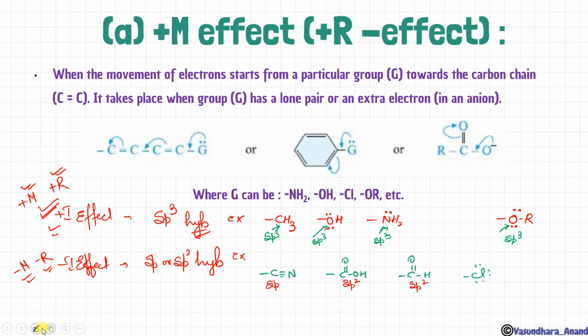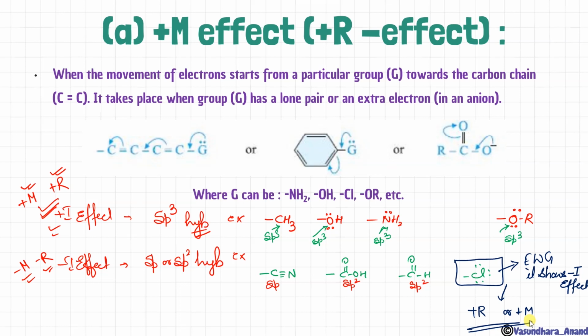Clear? Now the exception is chlorine. Chlorine is an electron withdrawing group because of its electronegativity, so according to that it should show minus I effect. Yes, it shows minus I effect. But whenever we talk about the R effect, it shows plus R or plus M effect. Did you understand? This is the only exception.